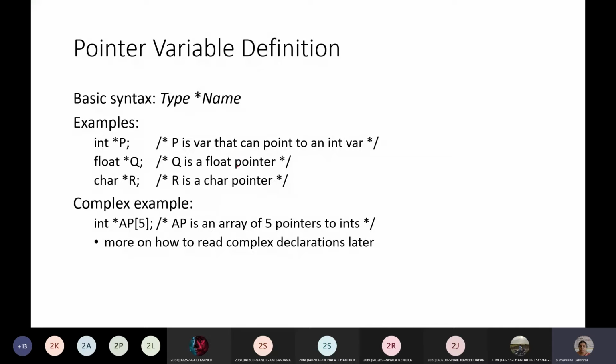Reduces the length of the program, complexity of the program. It reduces the length of the program and also it reduces the complexity of the program. And another advantage is that it dynamically allocates the memory, so that it reduces the wastage of memory space also.